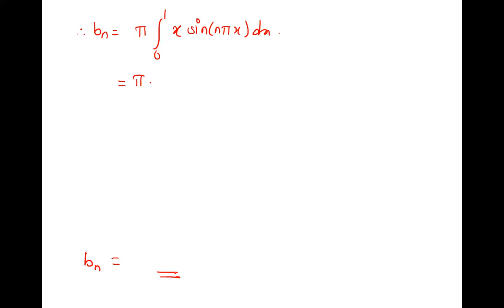You are solving. Good. Go ahead, solve and tell me bn final answer. Minus of minus 1 raised to n upon n. Okay. I have one answer here. I expect it from others.